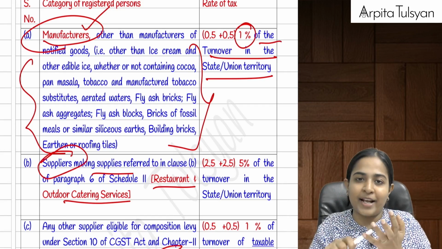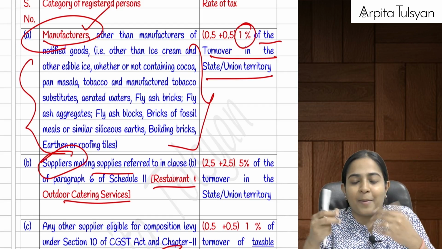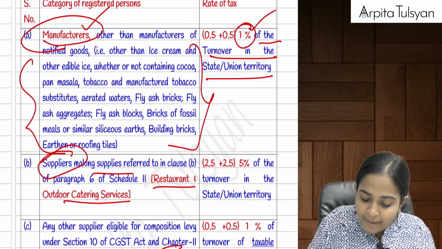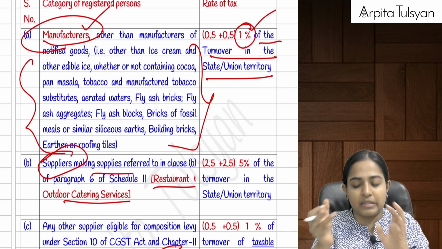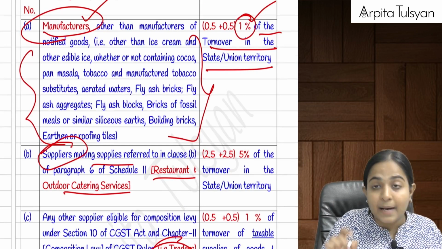Total turnover means your taxable supply, your exempt supply, your export supply, or not export supply, because export supply will not happen here, excluding all the GST and all those things. 1% of that, 0.5% each for CGST and SGST. Right? Now, in manufacturing, some things are prohibited.